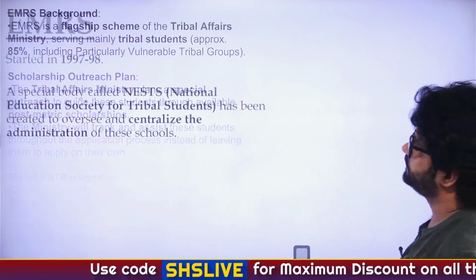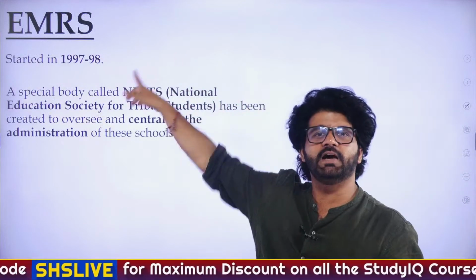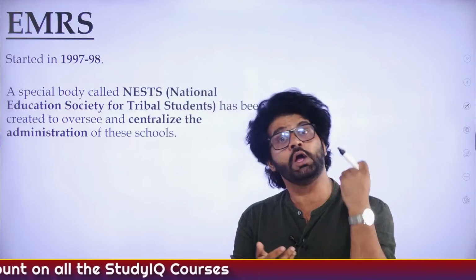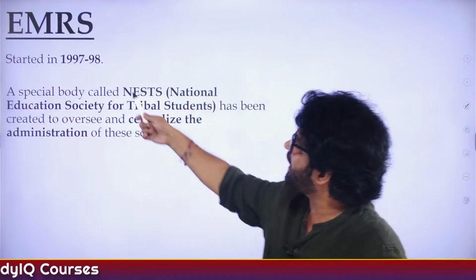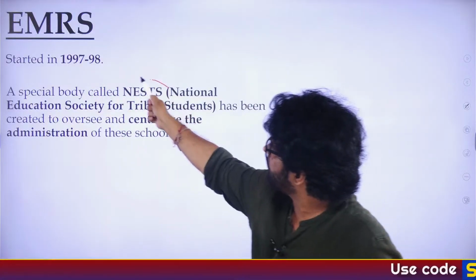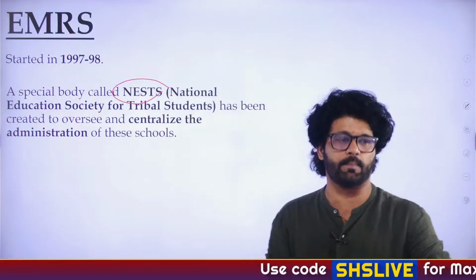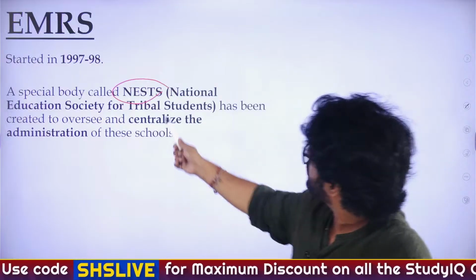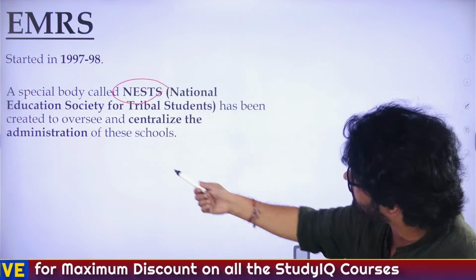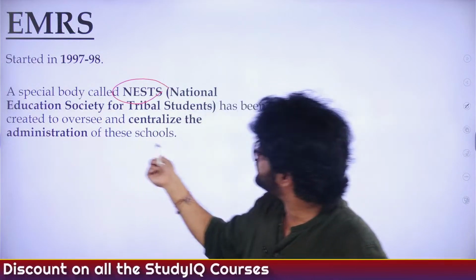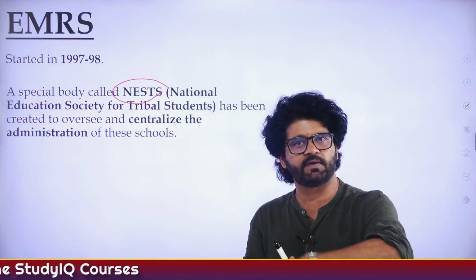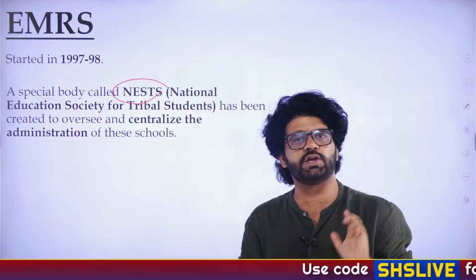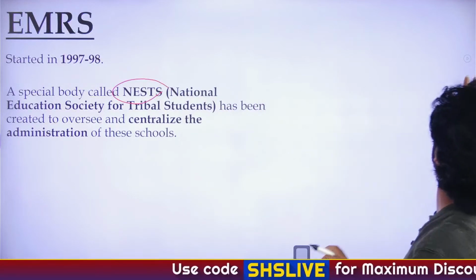Okay. Now, important thing. Eklavya Model Residential School. We have talked about it. What is the basic criteria? Mainly catering to tribal students. Not only, mainly. Started in 1997-98. Special body. We have also talked about what this NEST is all about. What is the basic premise of this NEST? National Education Society for Tribal Students, created to oversee and centralize the administration of these schools, because the Ministry of Tribal Affairs has so many things to do, so they have created a separate body to look into the functioning of EMRS schools.